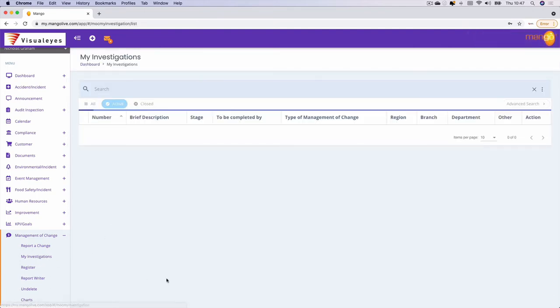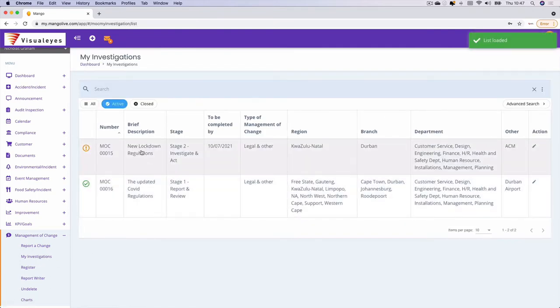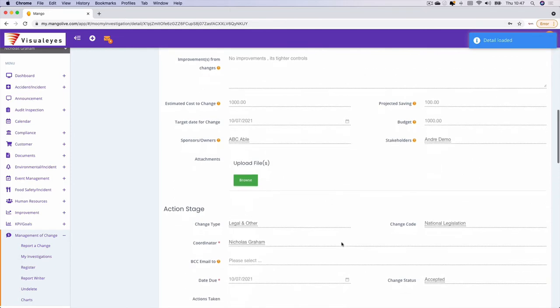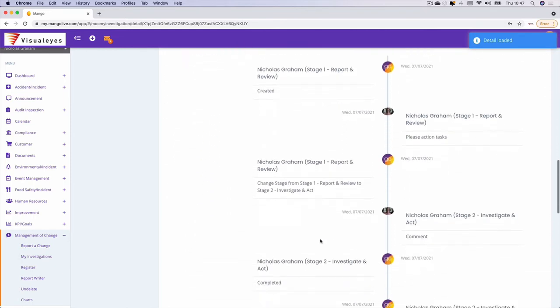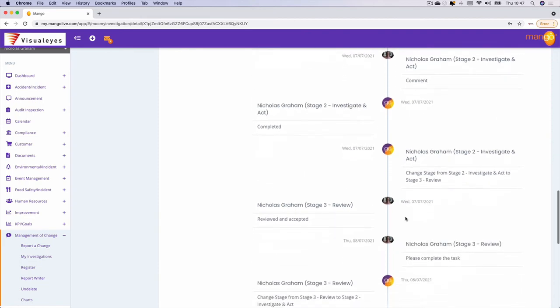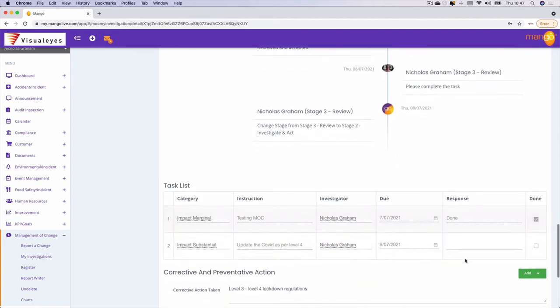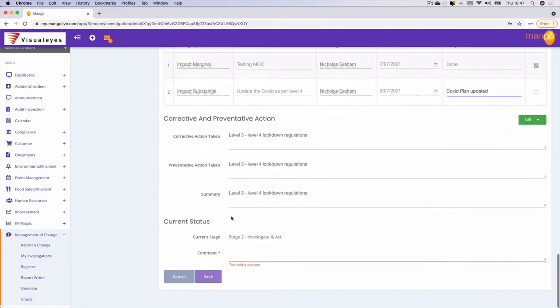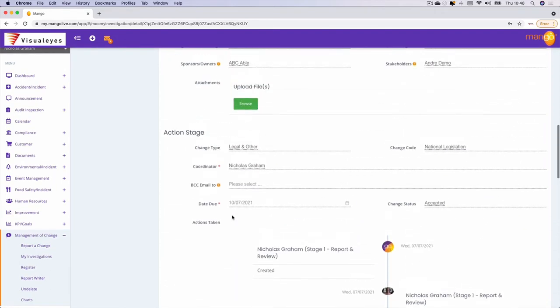If I go into my investigations and I open that particular MOC up and I edit it, I'm then able to go through, once I've completed, updated the COVID plan. You can see it's in the workflow, it's now recording all the various different interactions as well. I can then go and say COVID plan updated. I can upload as well.